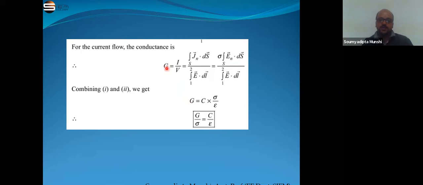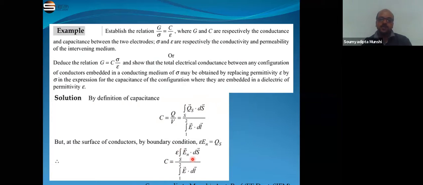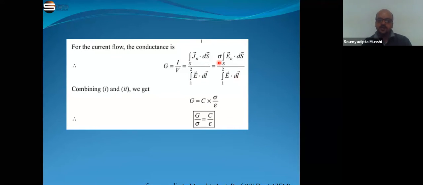Suppose we take integration E dot ds divided by integration E dot dl as X. Then G is equal to sigma X, and C is equal to epsilon X. So we can write G is equal to C into sigma by epsilon.